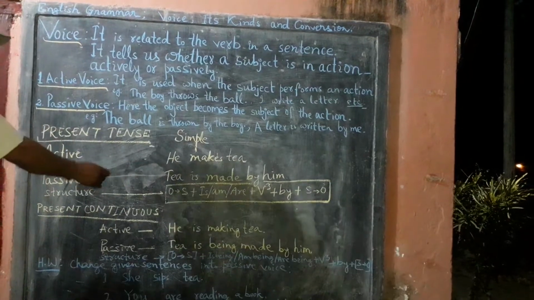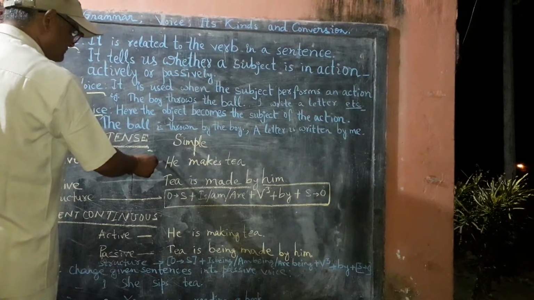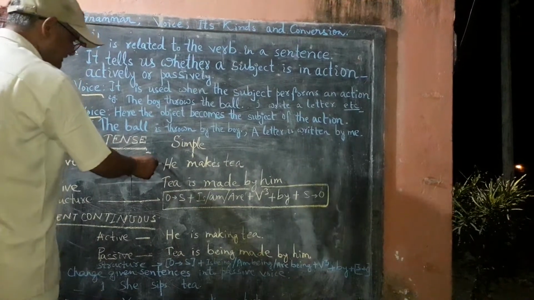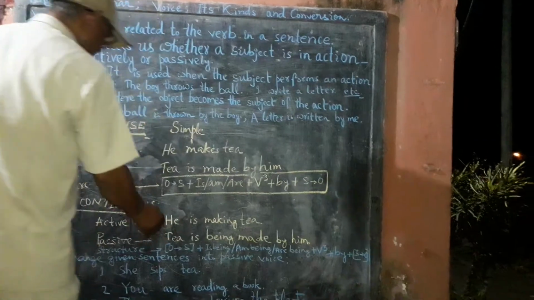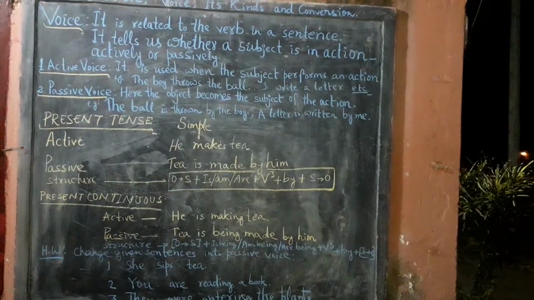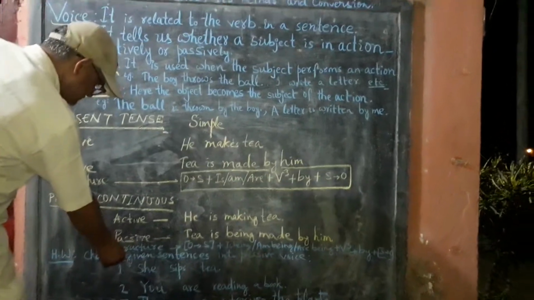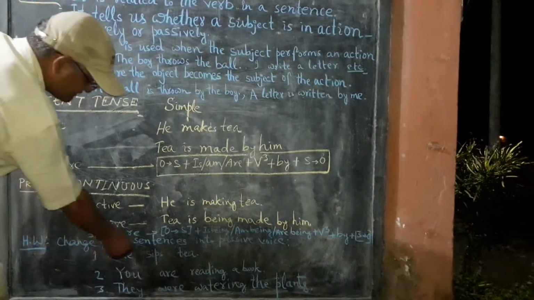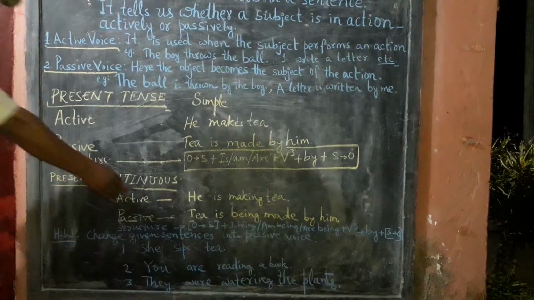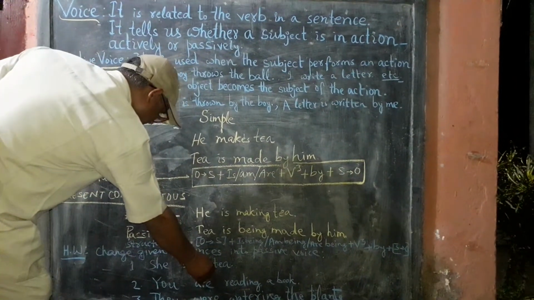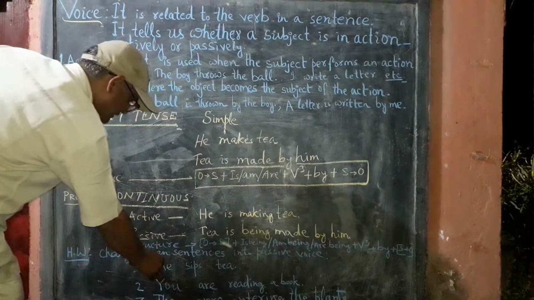In this way, you can change given sentences of present indefinite tense or simple present tense into passive voice form. As for example, there is another example, she sips tea. Here you can change: tea is sipped by her.